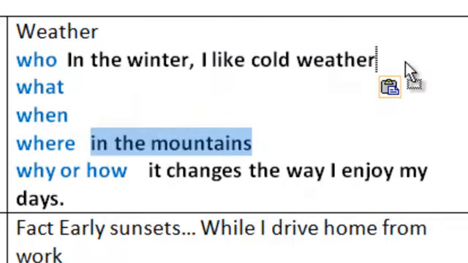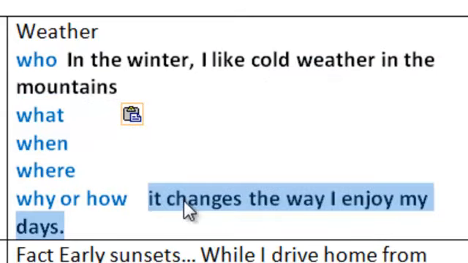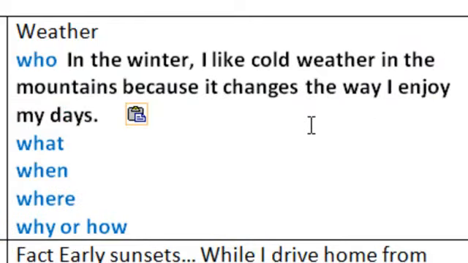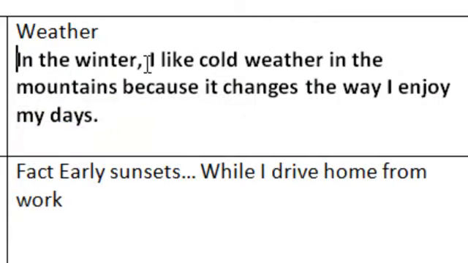In the mountains, because it changes the way I live my days. I enjoy my days. Alright, now I can delete all of this and we can just look at our topic sentence. In the winter, I like cold weather in the mountains because it changes the way I enjoy my days. In the mountains. How about in my mountains?